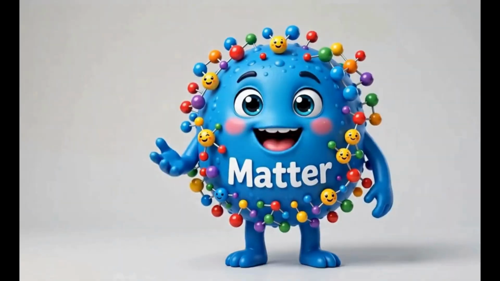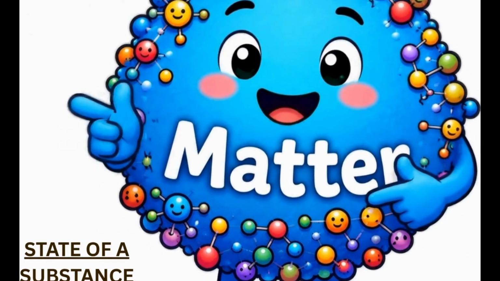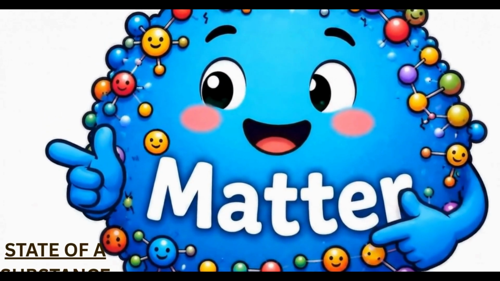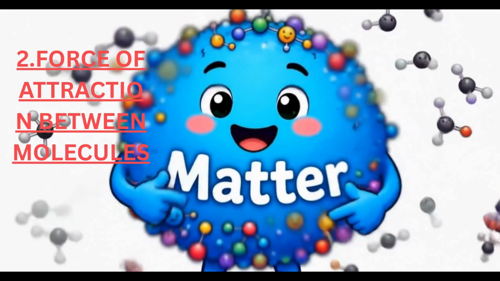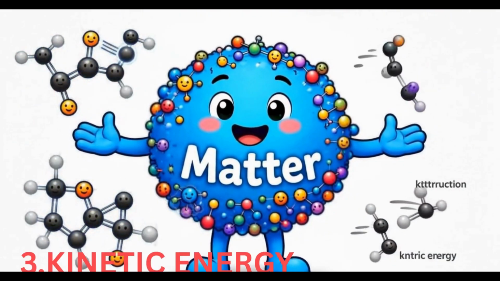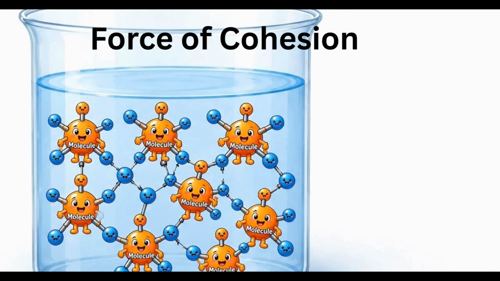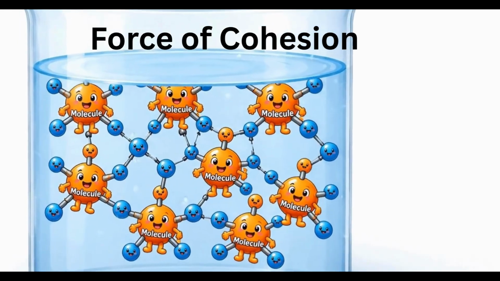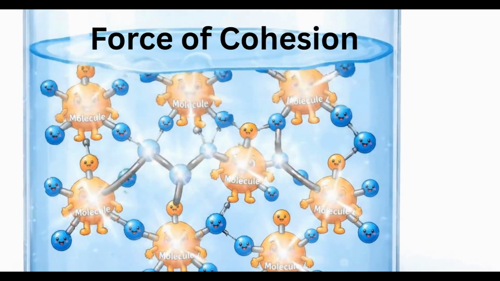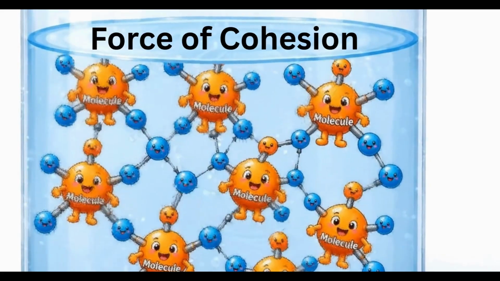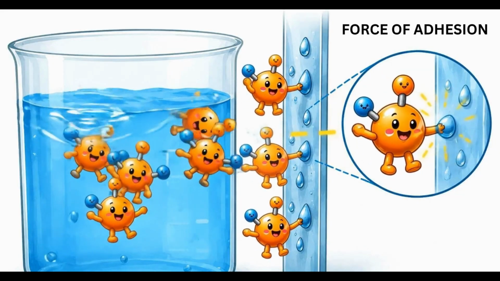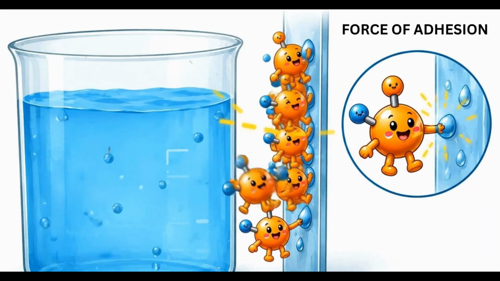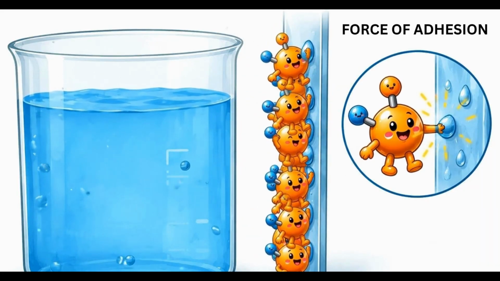Superb, my molecule friend! There are three main things which decide the state. First one is intermolecular force. Second one is force of attraction between the molecules. Third one, kinetic energy due to motion. The intermolecular force of attraction between the molecules of same substance is called force of cohesion. The force of attraction between the molecules of different substances is called force of adhesion.